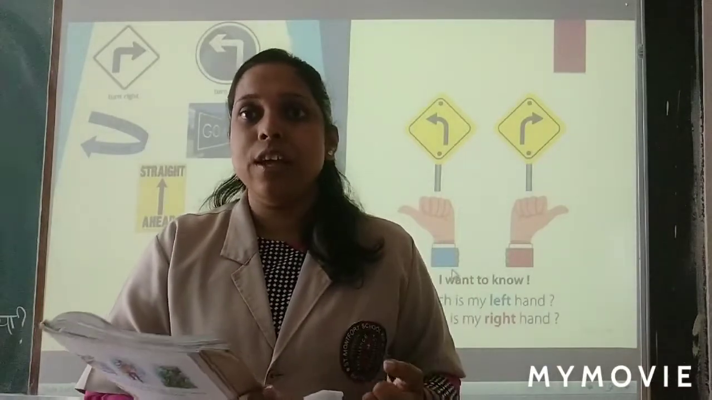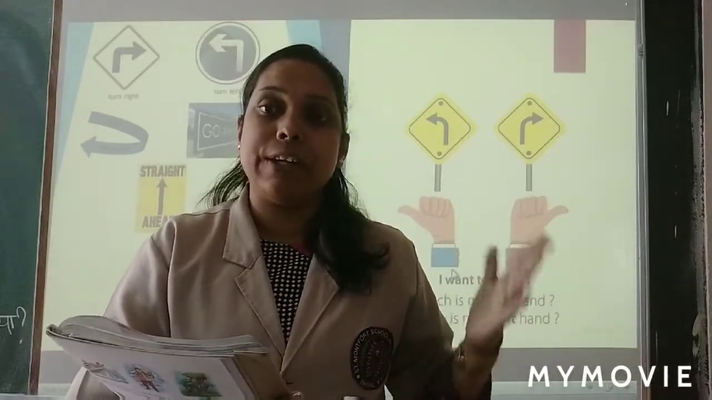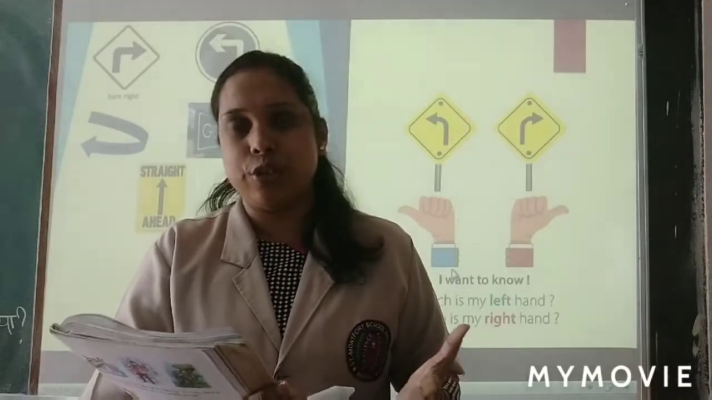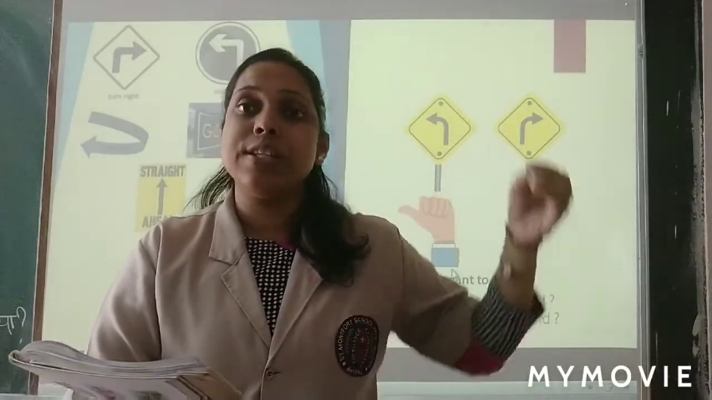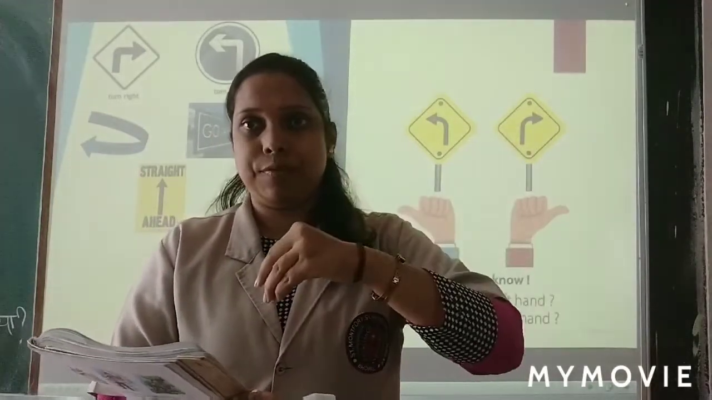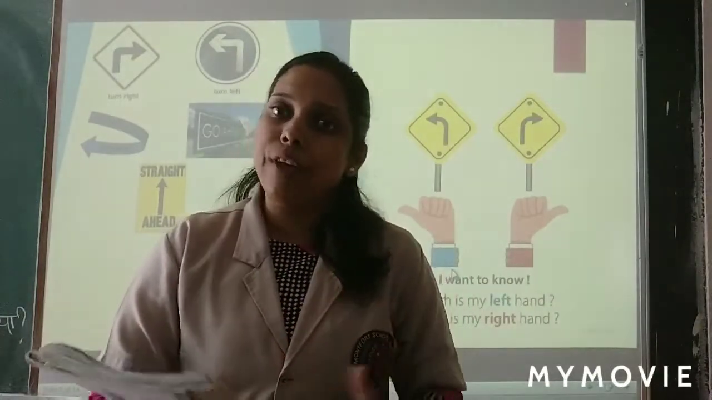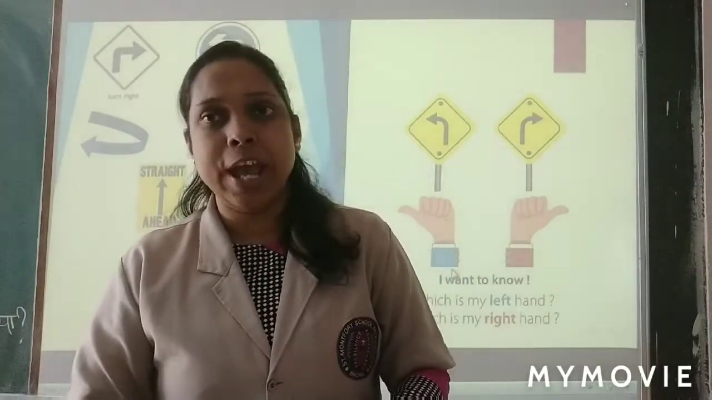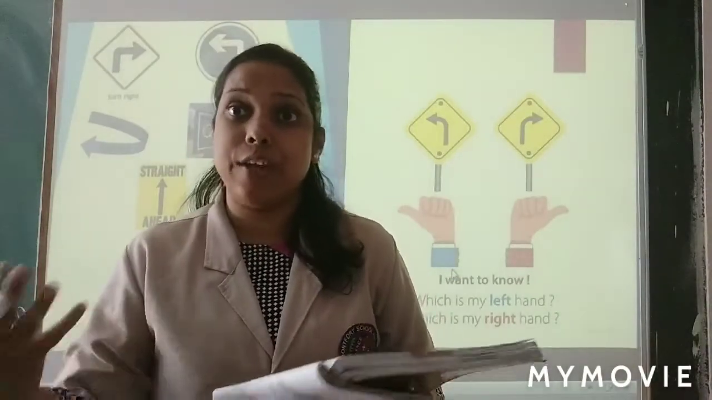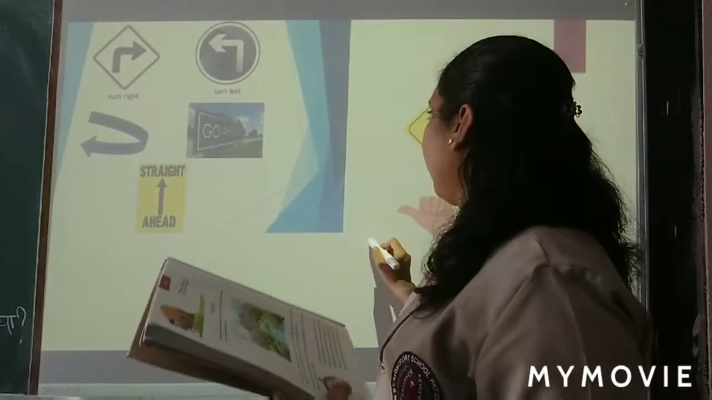So they are saying from where the sun rises, it is the east direction. Okay, and where the sun sets, where it sets, goes down, it is the west direction. So let's read and let's see what are east and west. Okay, what are the directions?